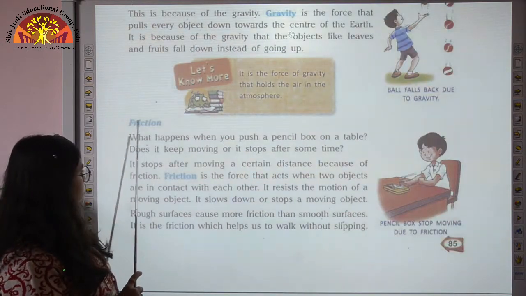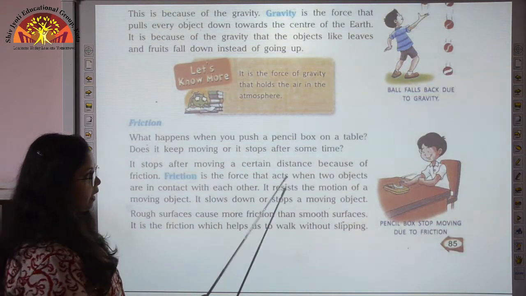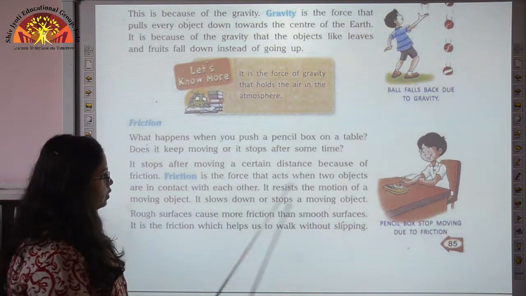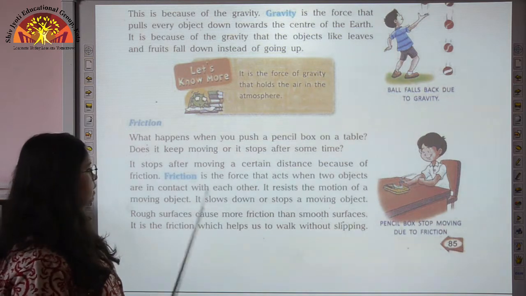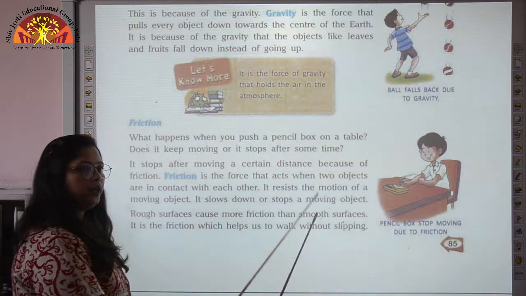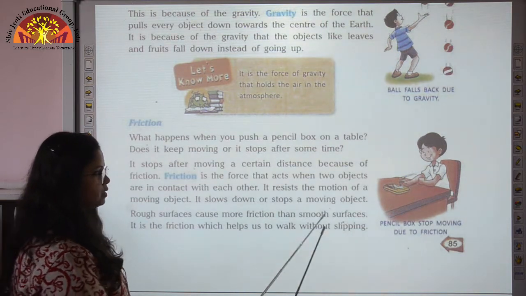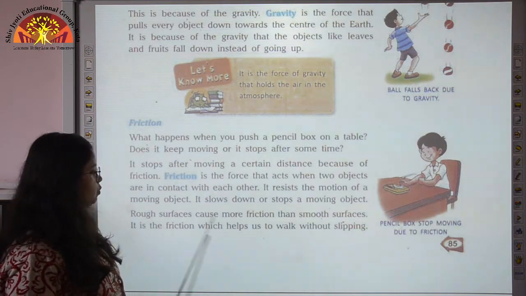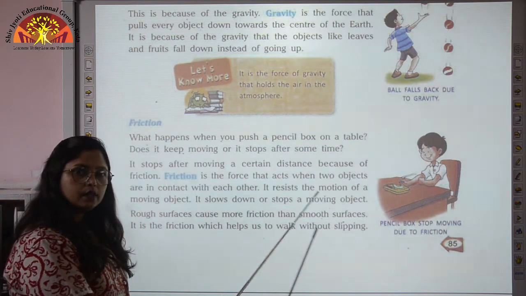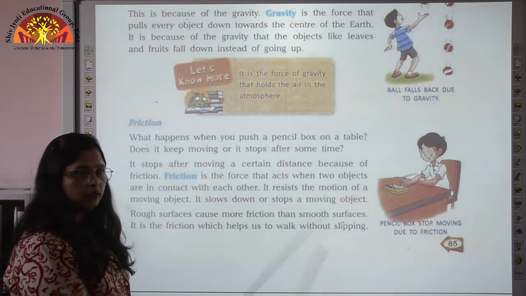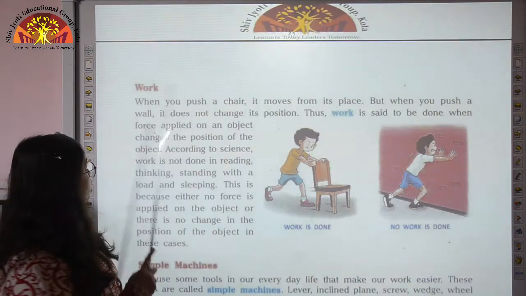Second type of force is friction. It is the force that acts when two objects are in contact with each other. It resists the motion of a moving object. It slows down or stops a moving object. Rough surfaces cause more friction than smooth surfaces, and it is the friction which helps us to walk without slipping. So which is the force which helps us to walk without slipping? It is friction.